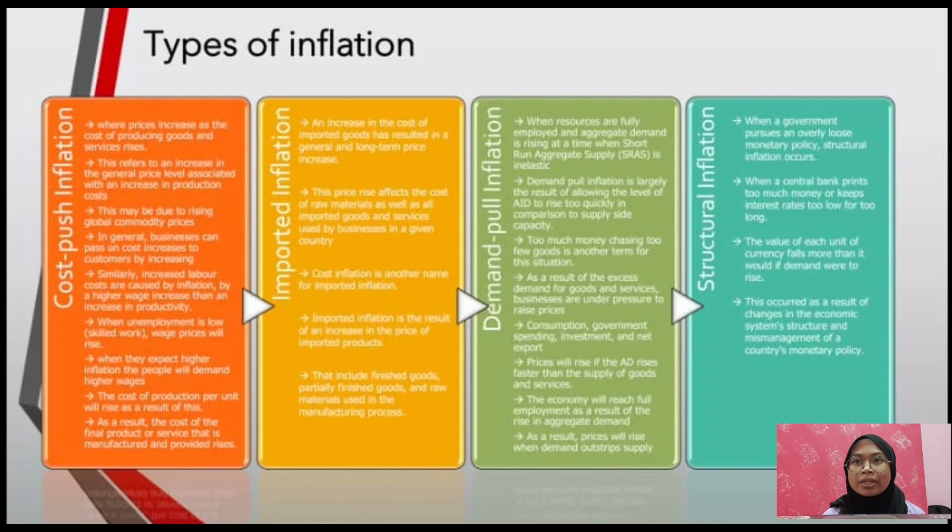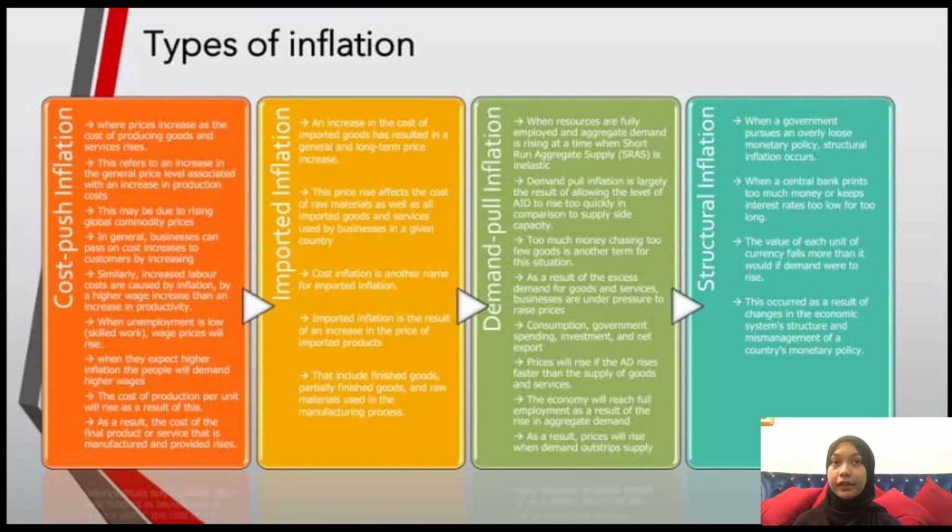When unemployment is low, wages will rise. When they expect higher inflation, people will demand higher wages. The cost of production per unit will rise as a result of this. Lastly, as a result, the cost of the final product or service that is manufactured and provided rises. Imported inflation.